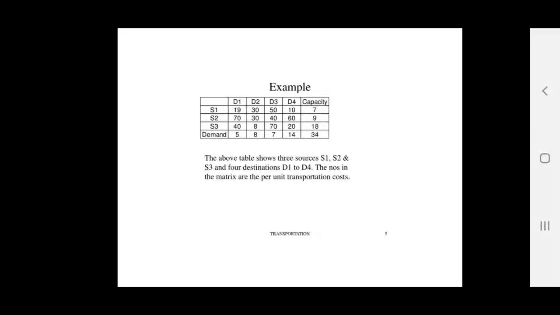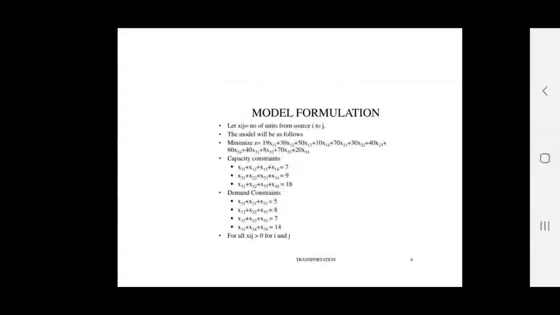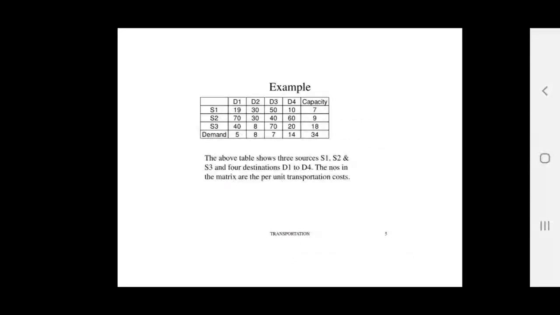This above table shows 3 sources S1, S2, S3 and 4 destinations D1 to D4. The numbers in the matrix are the per unit transportation cost. So let's formulate this table. With the help of this table, we are going to formulate.